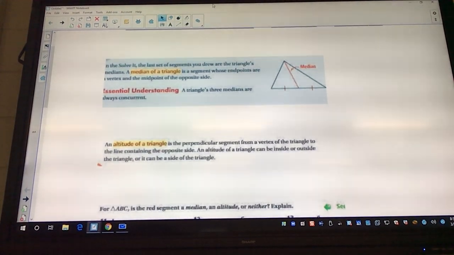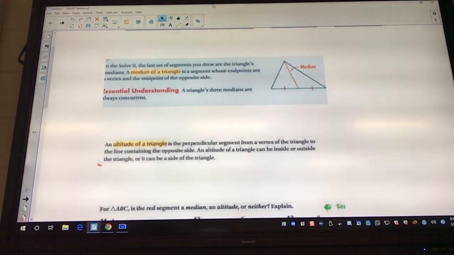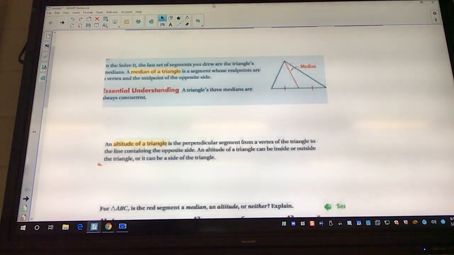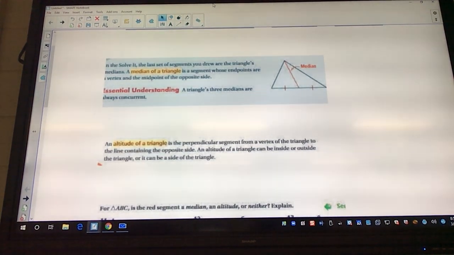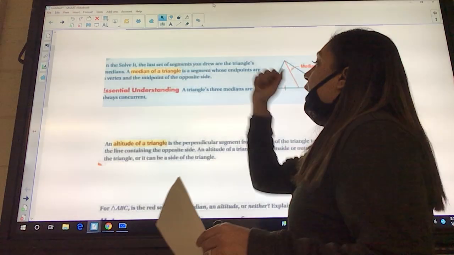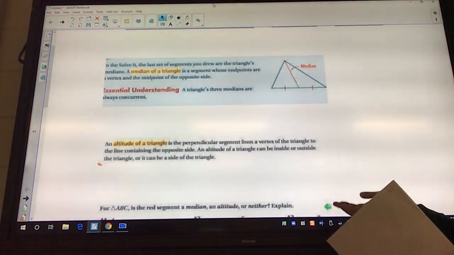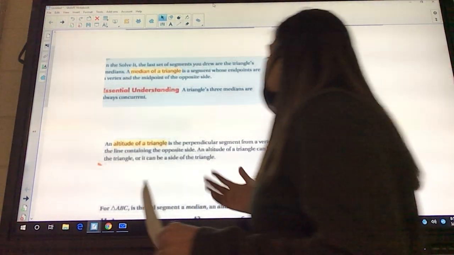However, you do need to know the difference between the two, okay? Today we're going to be looking at median and altitude, okay? So, as it says here, the median of a triangle is a segment whose endpoints are the vertex and the midpoint on the opposite side.